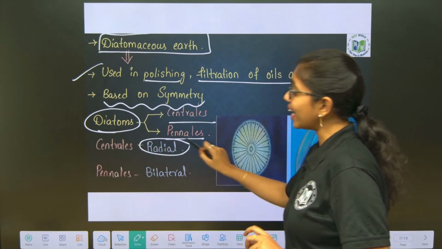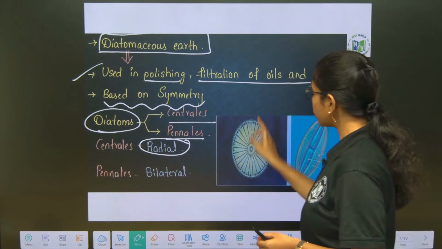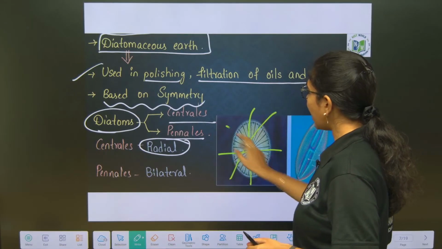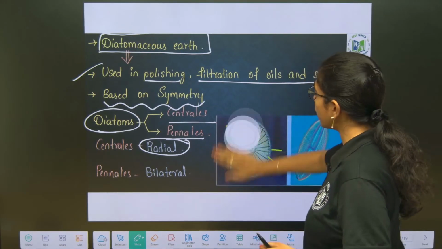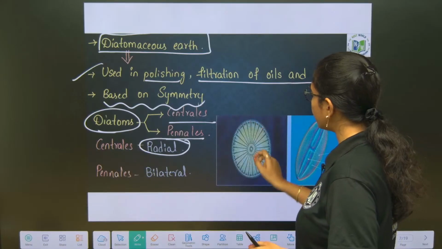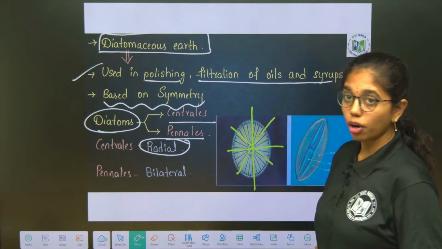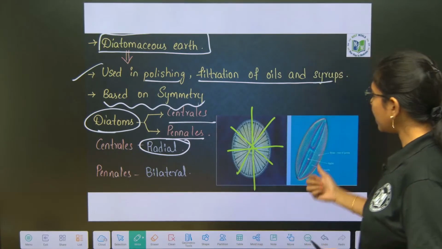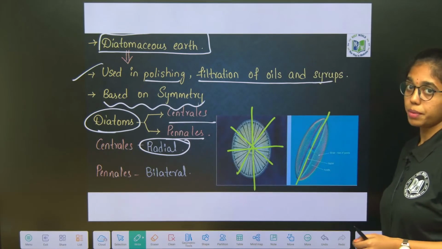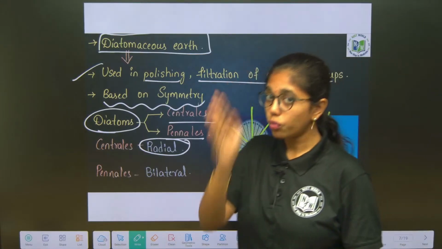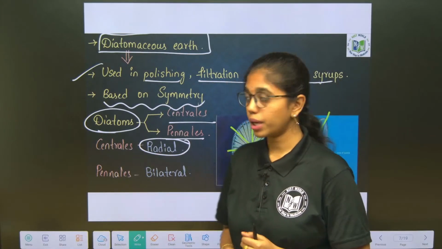Centrales are radially symmetrical. That means we can divide this into two equal halves in any of the planes. Pinnales are bilaterally symmetrical. That is, only by one plane we can divide that into two equal halves.